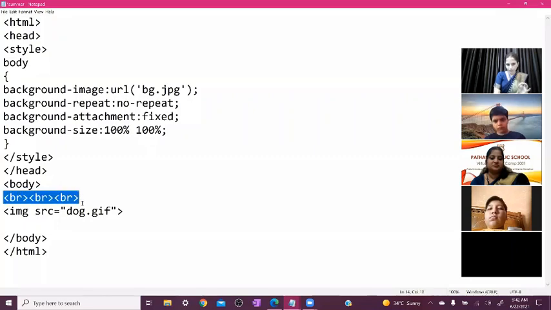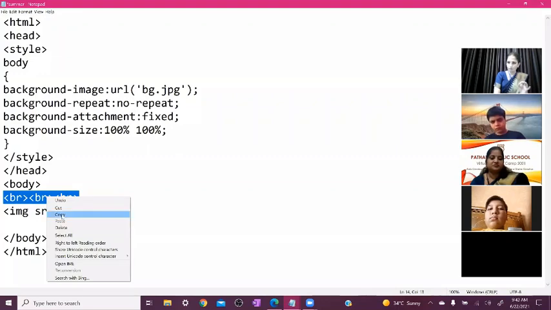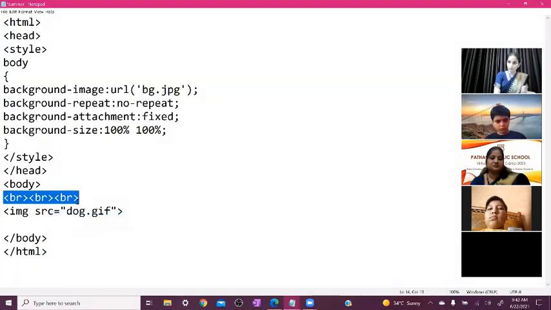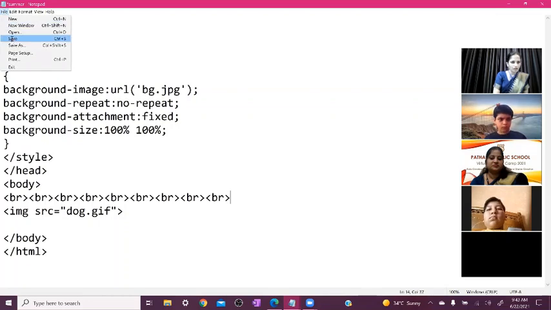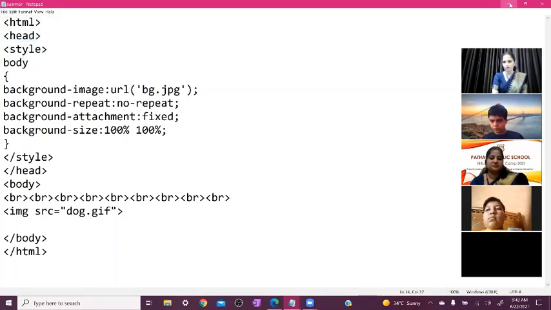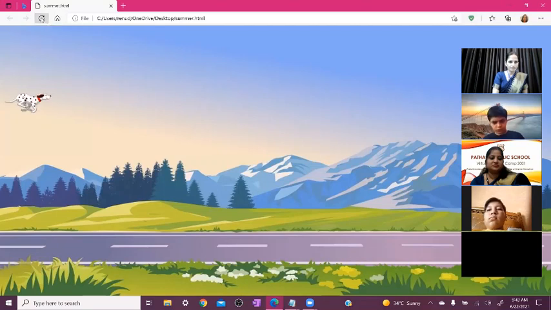Now copy it. You can right click on it and press copy, or otherwise press Ctrl plus C. Now we need to press Ctrl V. Again you can press Ctrl V. Now we check whether our dog is moving on the road, or is still just above the road. So again refresh it. Now you can see the gap between the top and the road. So we need to add more BR here.